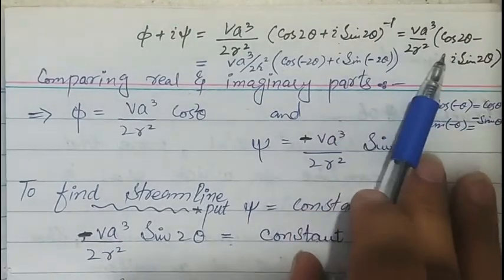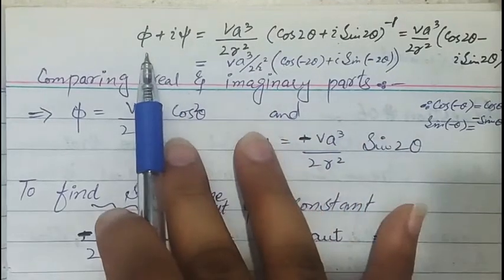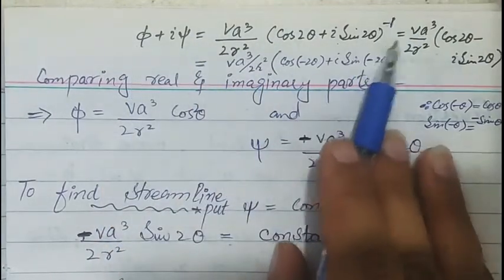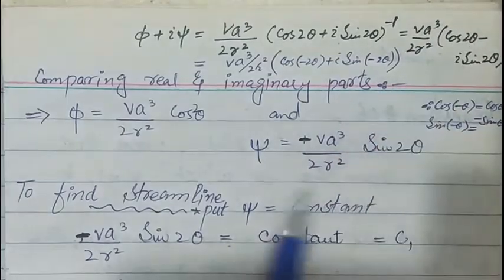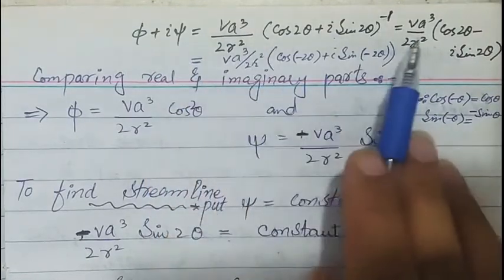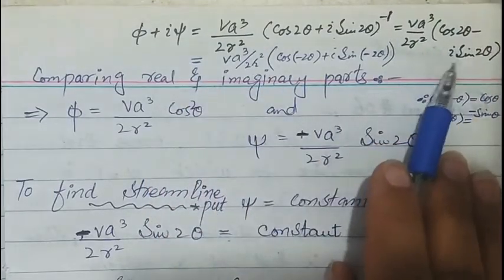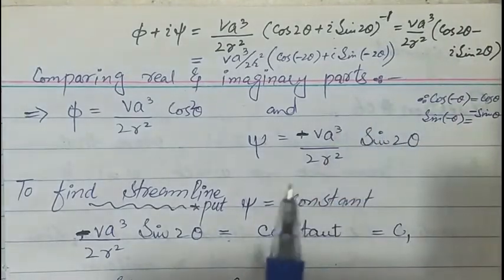Now compare real part and imaginary part. Real part will become phi is equal to V a cube over 2r square into cos 2 theta, and imaginary part will become psi is equal to minus sine of 2 theta into V a cube over 2r square.